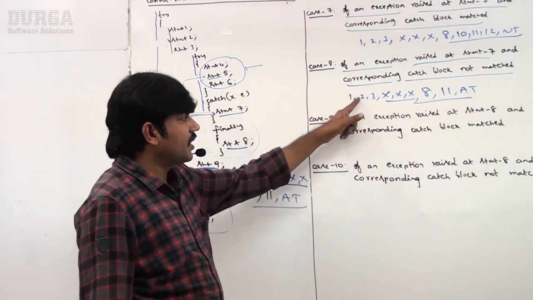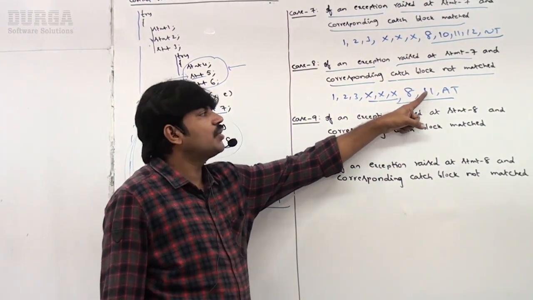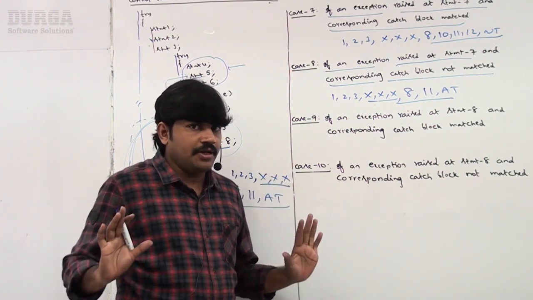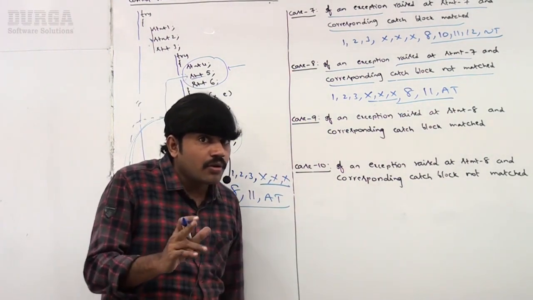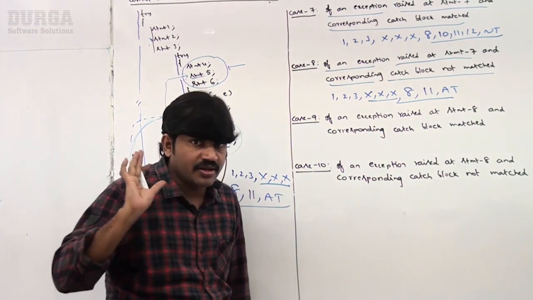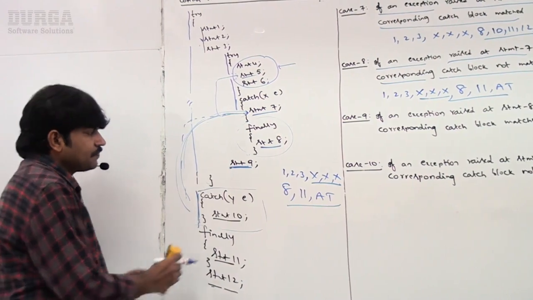So 1, 2, 3, 4, 5, 6 may or may not. So inner finally block, outer finally block, followed by abnormal termination. Clear for all of you, right? That's all. Just observe. I told you, take paper with a pleasant mind, analyze, then you can get much clarity. Don't worry, sir. Sir, now what is the next case?